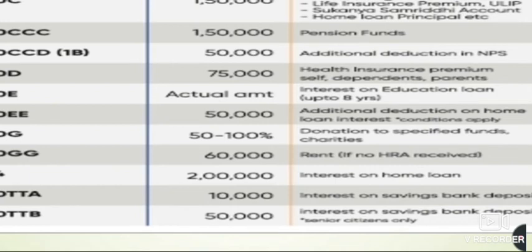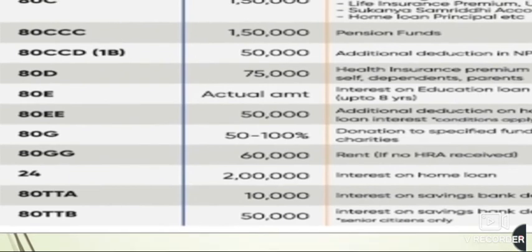It can be 50% to 100%. It can range between these figures. Now 80GG we have a deduction of rupees 60,000 if you are paying rent and you are not receiving any HRA from your employer. Now under section 24 we can have a deduction of rupees 2 lakh, which is the interest on home loan. So just have a look here.